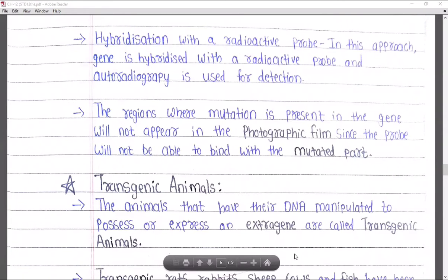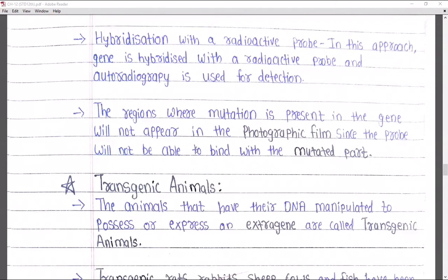And the gene is nothing but DNA. If in the gene there is a mutation, then at the region where the mutation has taken place the probe cannot bind, because the complementary base pairing which is needed will not be there.